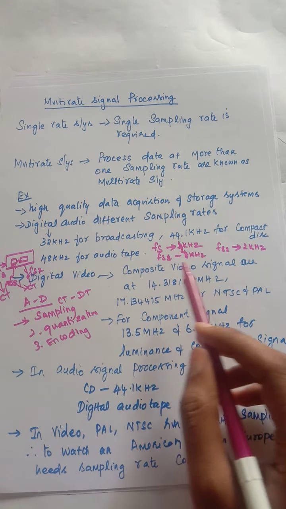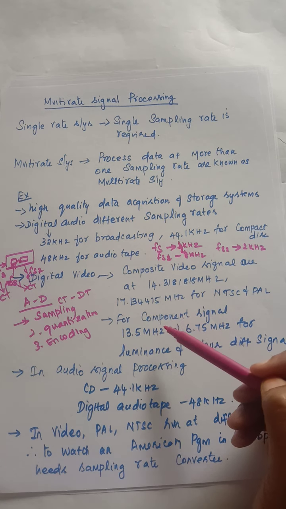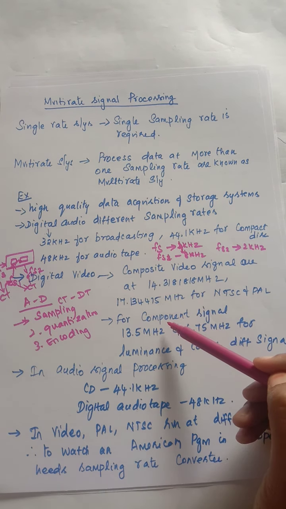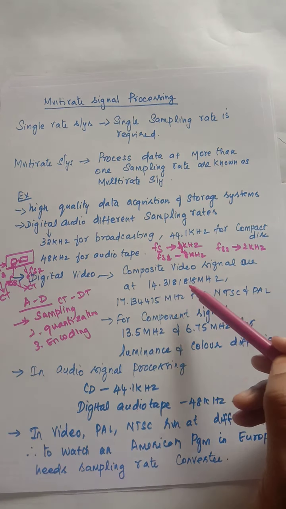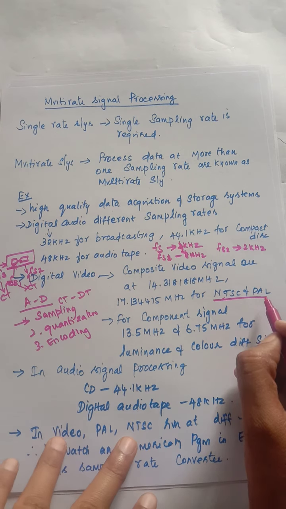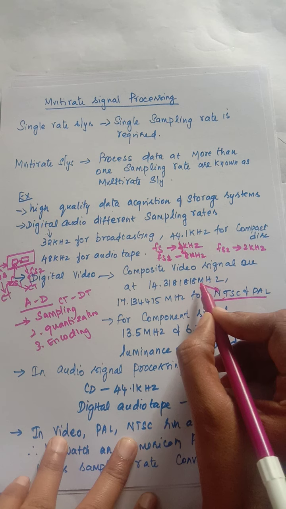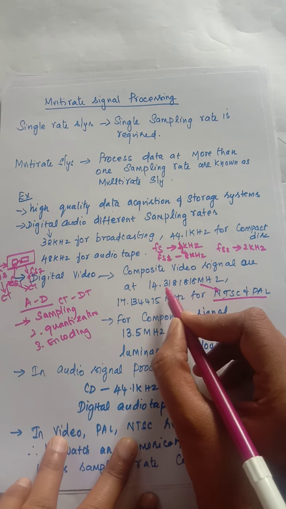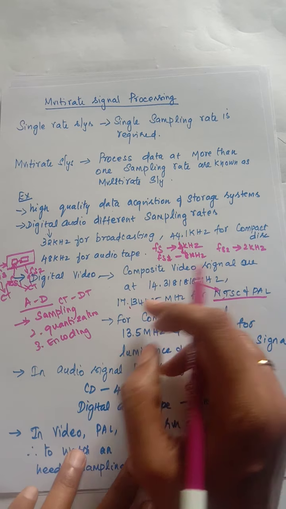Next, consider digital video. In digital video you will have a composite signal and a component signal, and for these you will have different sampling frequencies. NTSC and PAL are the TV standards. NTSC is using a sampling frequency of 14.38 and PAL is using a frequency of 17.